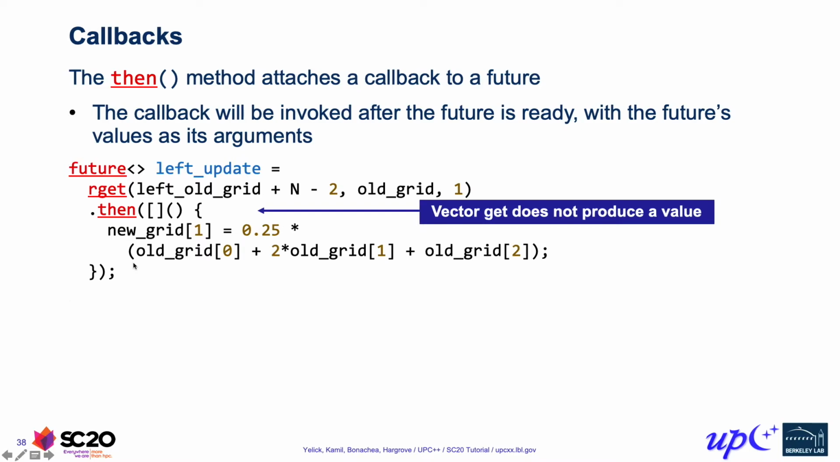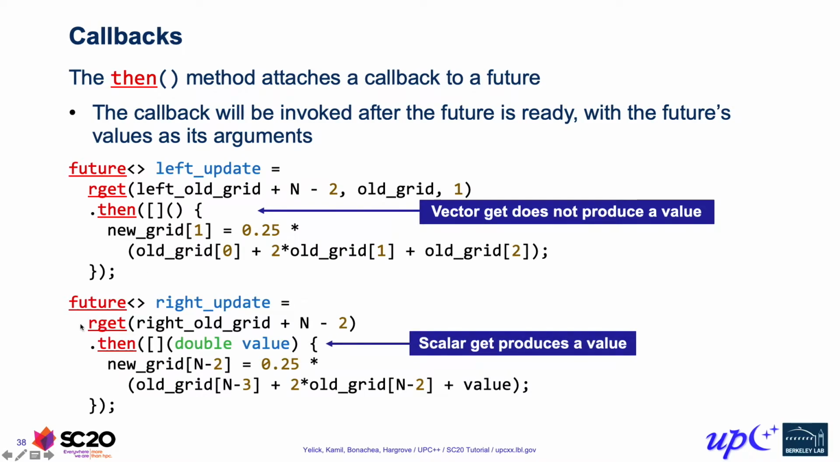As another example, here we've done the scalar version of rget, which does actually produce a value, so it produces a future double. We attach a callback to that using then, and now it takes that double as an argument. And so in this case over here, we directly use the argument as the value that was obtained.